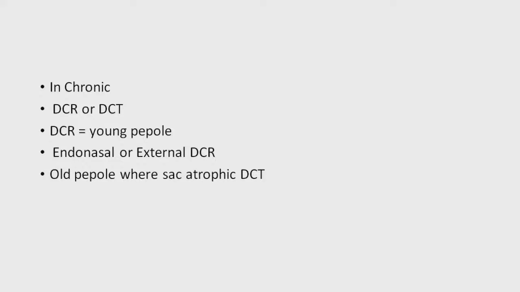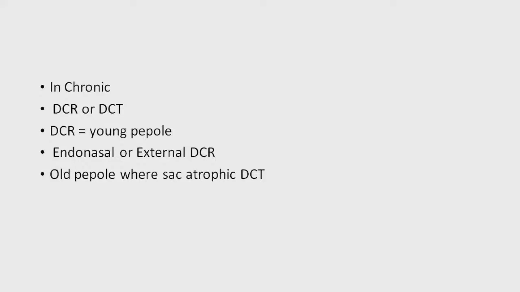So in this case, you have to do the dacryocystography. In dacryocystography, you will come to know where the block is, and if there are fistulae, they are also detected, and according to that you can manage the case. Now in chronic dacryocystitis, the treatment is surgery.